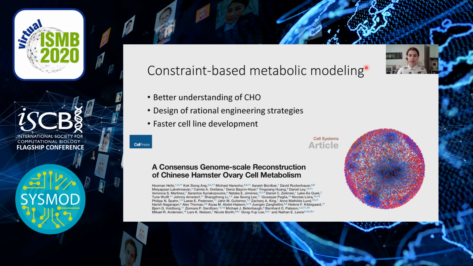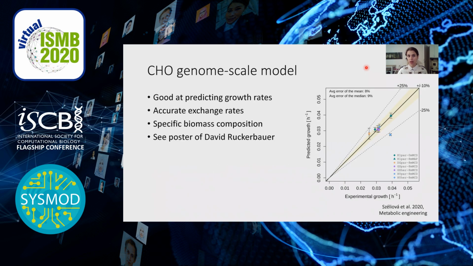And in 2016, a consensus genome-scale reconstruction of CHO metabolism was published. And this is one of the first steps in successfully applying metabolic modeling to CHO. So far we know that the CHO model is good at predicting growth rates. We saw it also in our data. This is just one example. So here you can see experimental versus predicted growth rate, and the predictions are quite good.